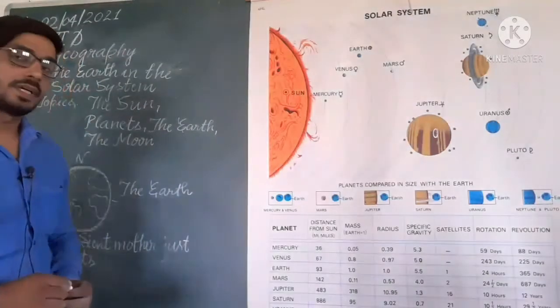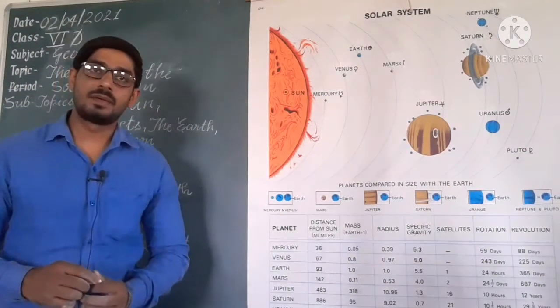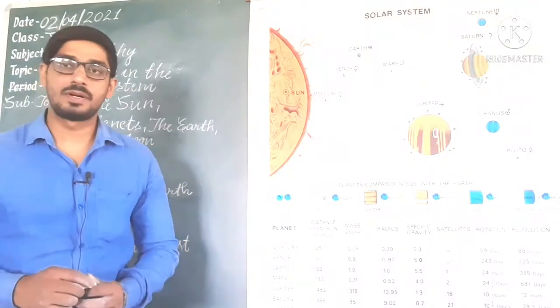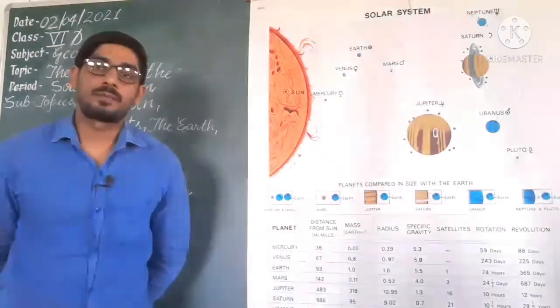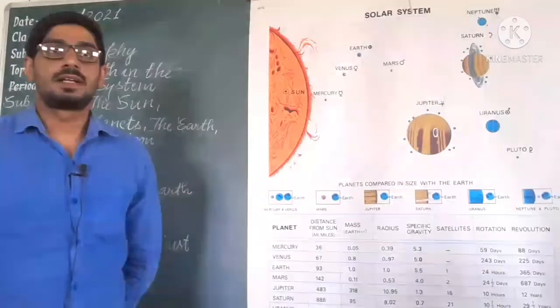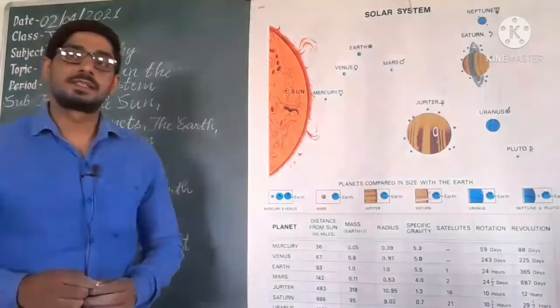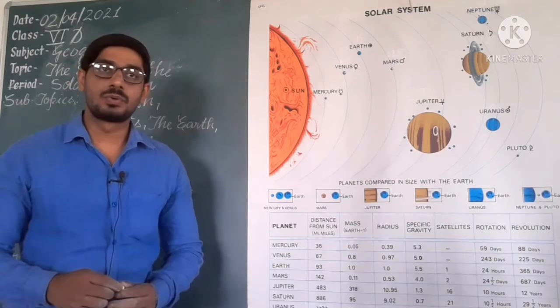Dear student, you know that conditions favorable to support life are probably found on the earth. The earth is neither too hot nor too cold.